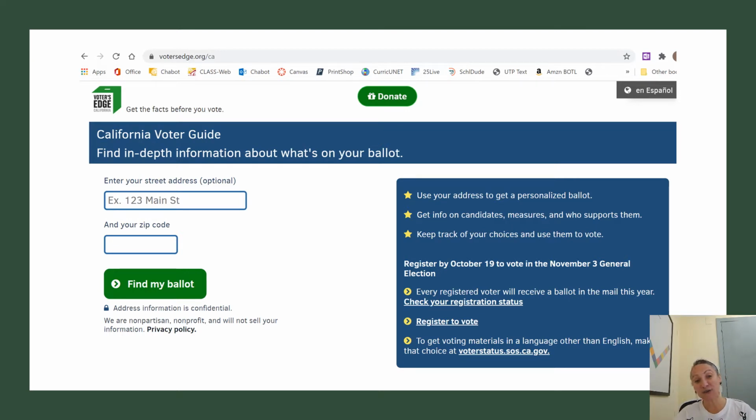And it'll also give you information about California statewide ballot measures, ballot initiatives, and any local measures that your city might be voting on. And they'll break the information down, the pros, the cons, what it would do, how much money each initiative or measure would cost. And it's put into regular everyday language for regular people like us so that we can understand what's on our ballot and vote for what's in our own best interest.